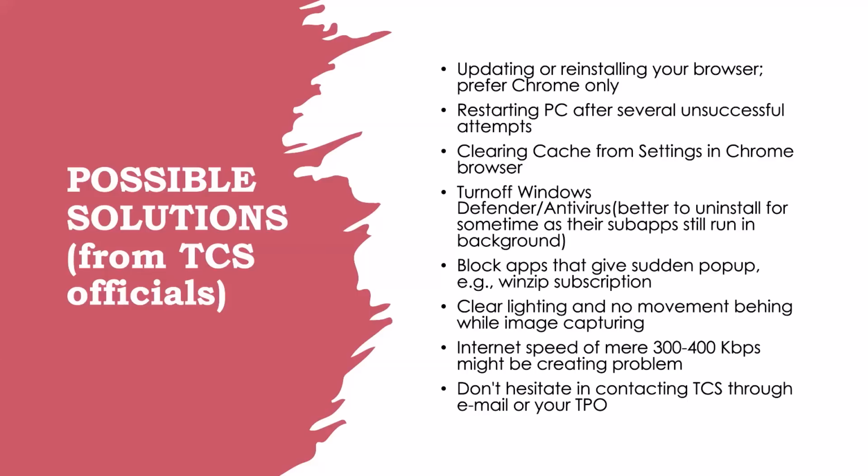Internet speed matters. Somewhere we might say that 500 kbps is enough, but if you are getting a speed of 300 or 400 kbps, and so many students are accessing the same thing at the very same time with very high load, then it is possible that you will get problems. Then you can try changing your connection. Maybe you are using mobile Wi-Fi, so you can take a connection from another SIM or another nearby mobile, or go up or down your building. You can try this too.